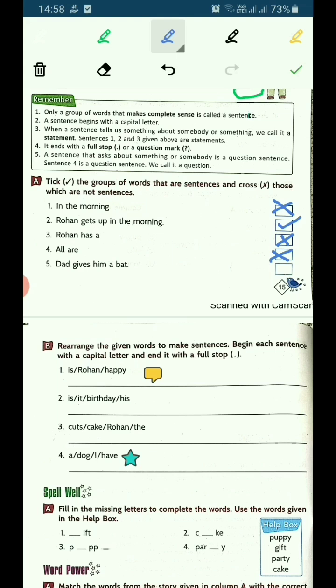The fourth one is, dad gives him a bat. What does dad give him? A bat. And who gives him a bat? Dad. So this is a sentence. I hope I am clear to you. Now let's do the B part.